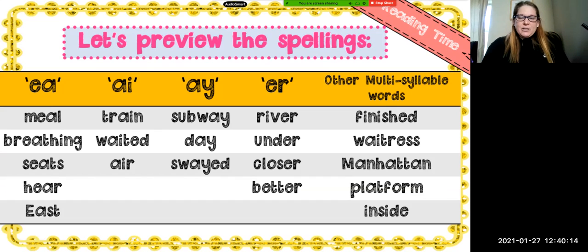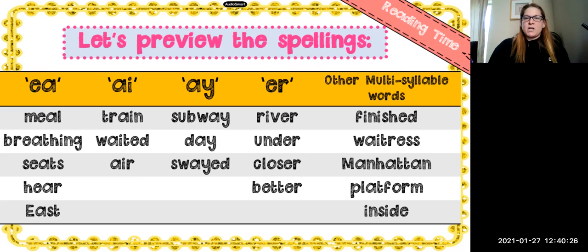All right, so before we read our story, let's go over some spellings that you were going to see in your story today. So we have the E sound with EA, like in meal and breathing, seats, here, and east. And we have the AI spelling for A, like train, and weighted, and air.